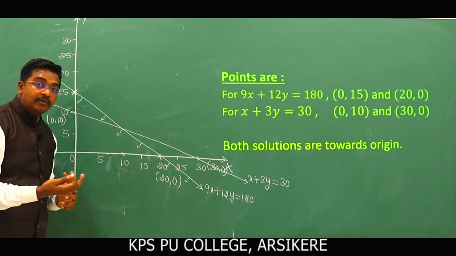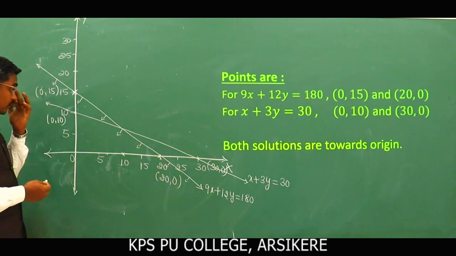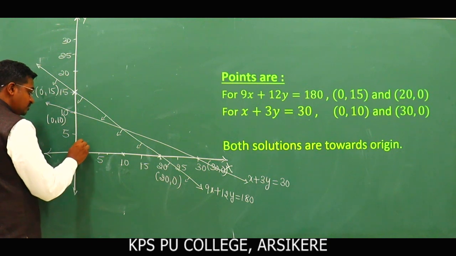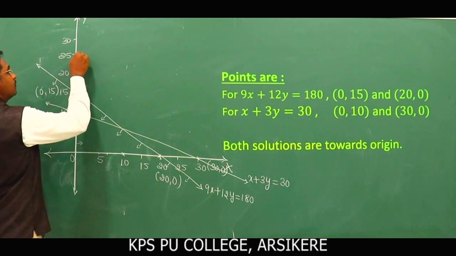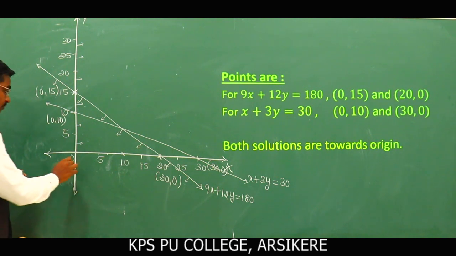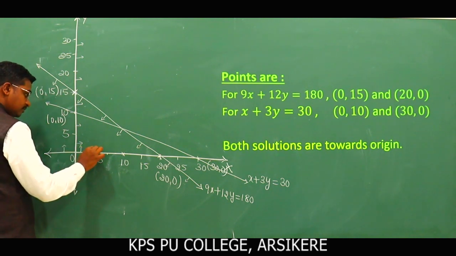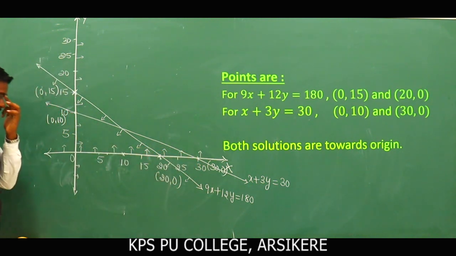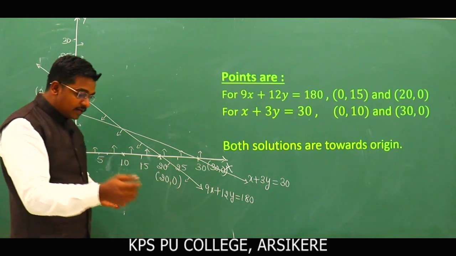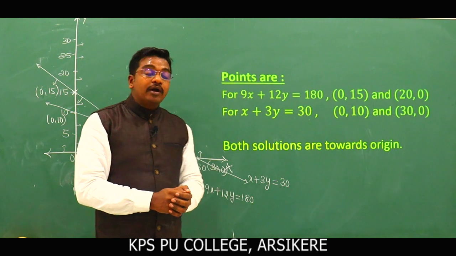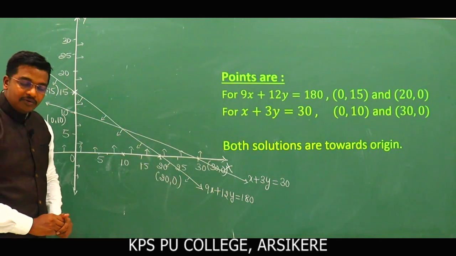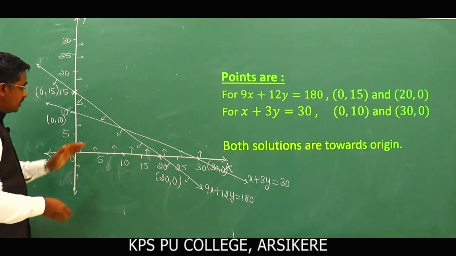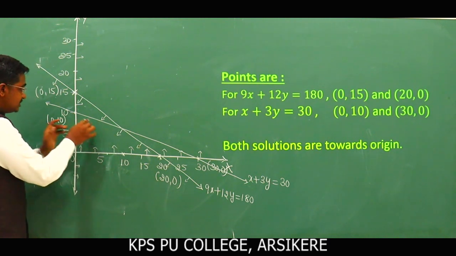Next we have the non-negative constraints: x greater than or equal to 0 and y greater than or equal to 0. So x greater than or equal to 0 means to the right of the origin. Similarly y greater than or equal to 0 means above the origin. Now the important task is to find the feasible region. What is the feasible region? The common region determined by all the constraints including the non-negative constraints. Here we have the region. This is the feasible region.